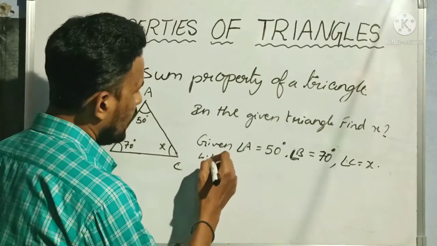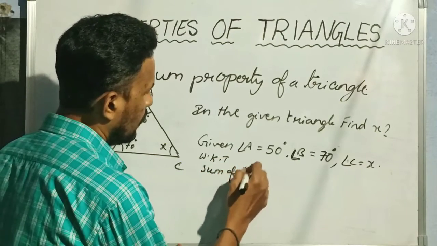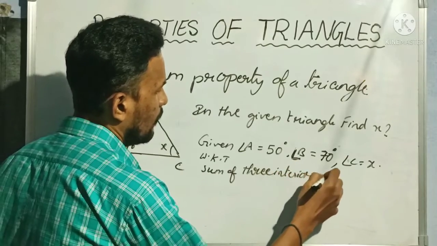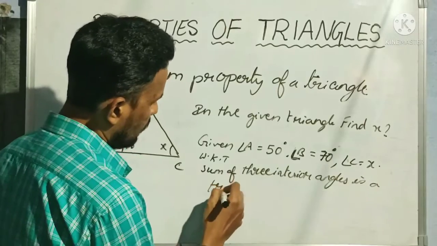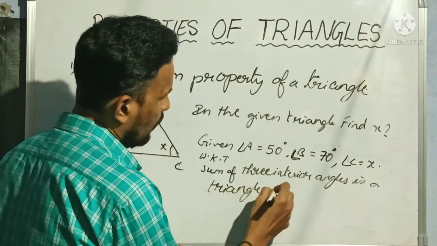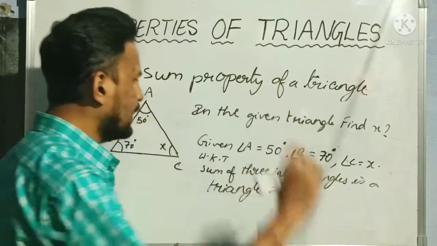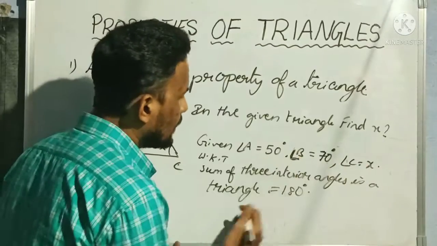So we know that the sum of three interior angles in a triangle is equal to 180 degrees. What are the three interior angles now?